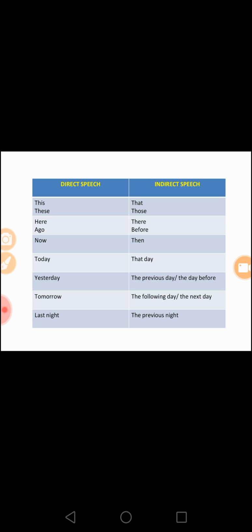This, that, these, those, here, there, ago, before, now, then, today, that day, yesterday, the previous day or the day before, tomorrow, the following day or the next day, last night, the previous night.